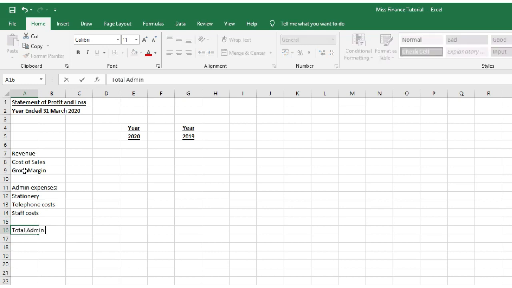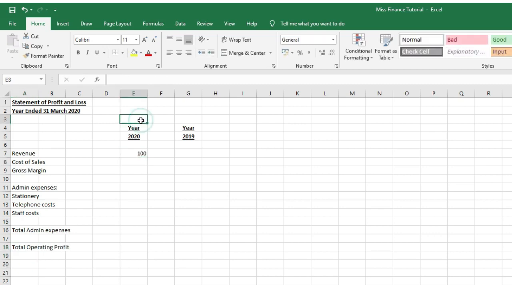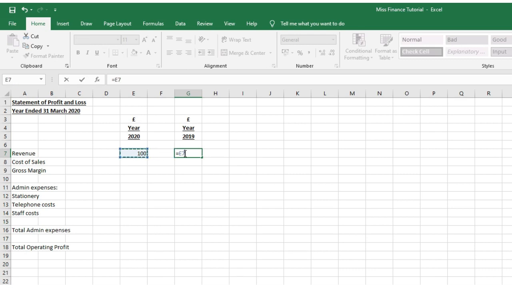I'm going to have a total box for total admin, and then I'm going to have a box for my overall operating profit. So I'm just going to add a couple of pound signs above here just to make this a little bit more of a report template, and I'm going to start adding figures in. So we have 100k for revenue. In cell G7, I could quite easily copy the revenue that's in E7 by just typing into my formula bar equals E7, and that'll give me the same figure.